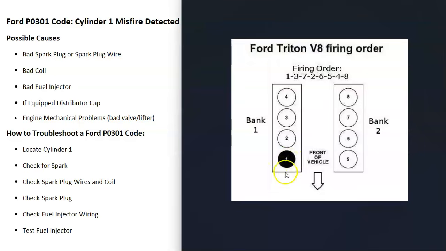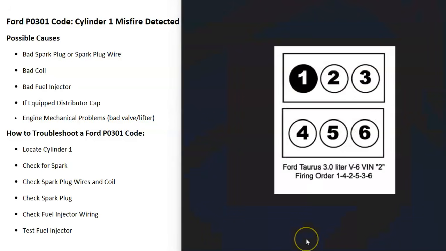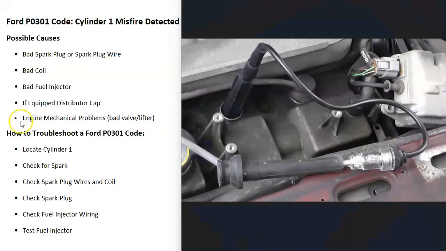Well, the first thing to do is to locate cylinder number 1. If you just Google your engine and firing order, usually you'll pop up with some kind of diagram that'll show you where cylinder 1 is. And if you find cylinder number 1, that's going to be the one having the issue. And so it's going to be the cylinder to go and check out. There are some different ways you go about troubleshooting this. One thing to do is to check that cylinder to be sure you're getting spark.